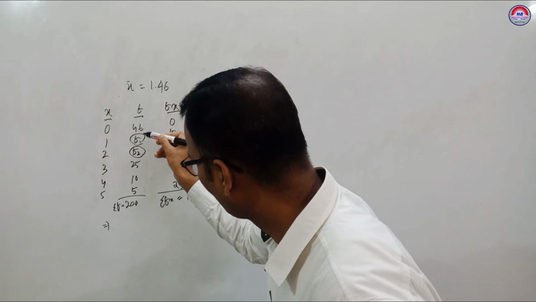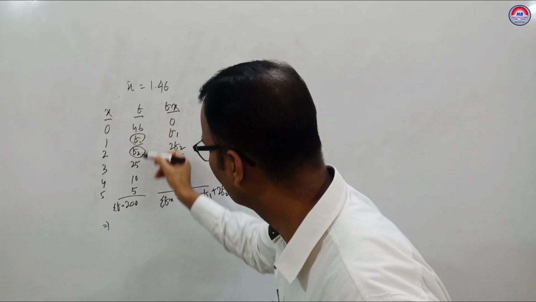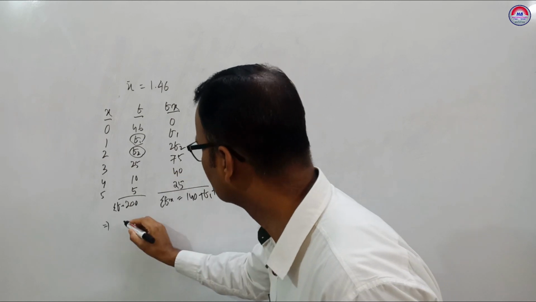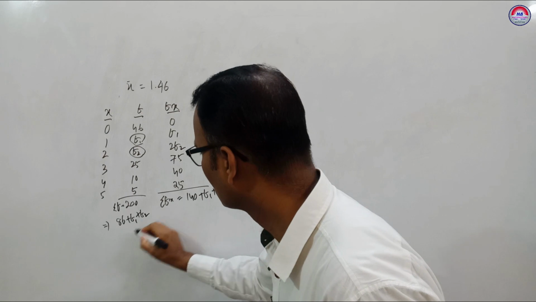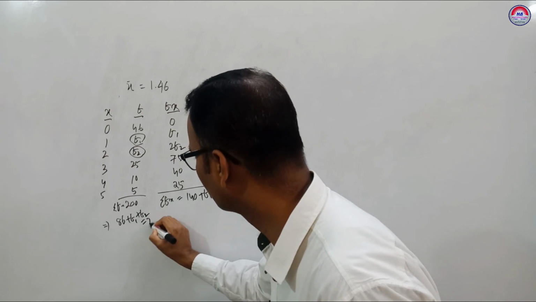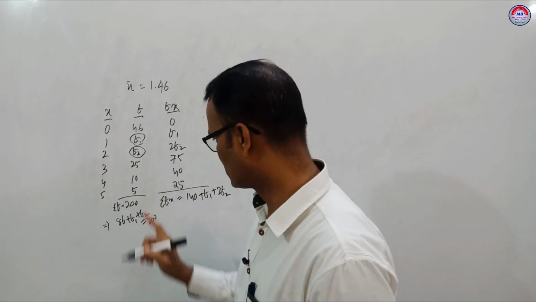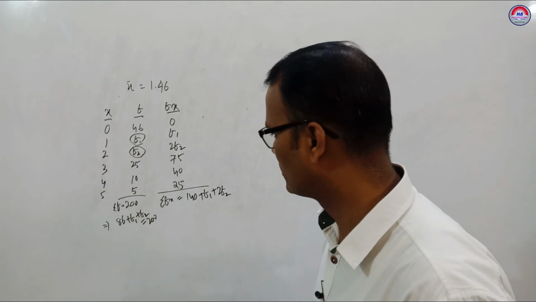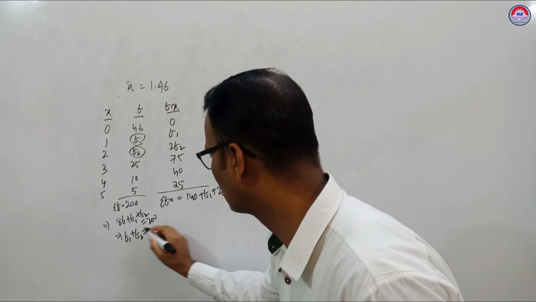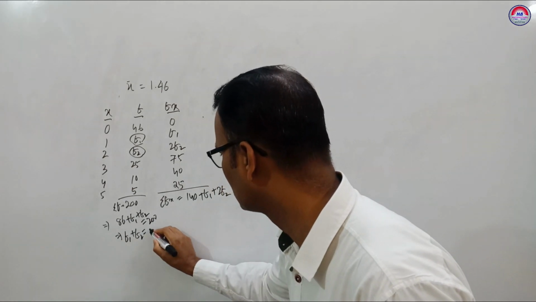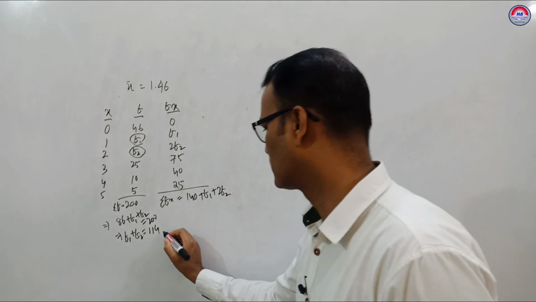You see here 46, it is 71, 81, 86. So 86 plus f1 plus f2 is equal to 200. That implies f1 plus f2 is equal to 200 minus 86, so 114 is equation 1.